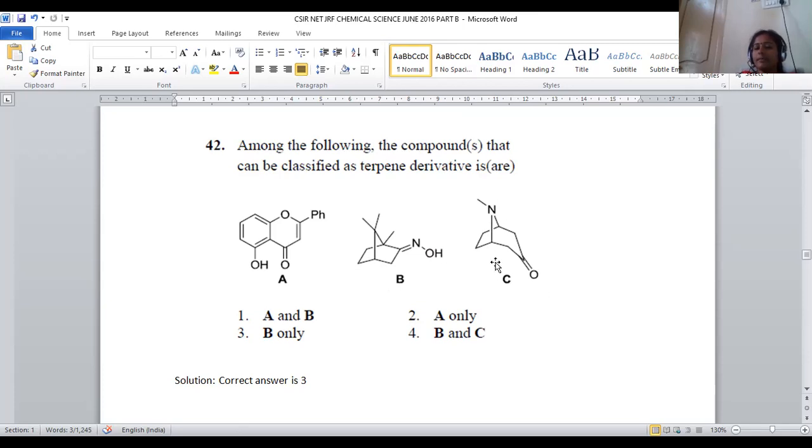And the third compound, if any compound contains nitrogen within the ring structure, within the main skeleton, that is called an alkaloid. So the third compound will be an alkaloid. First compound chromene, second compound terpene, third compound alkaloid. They are asking only for terpene, so only B is the correct answer. B is provided in option number 3, right?